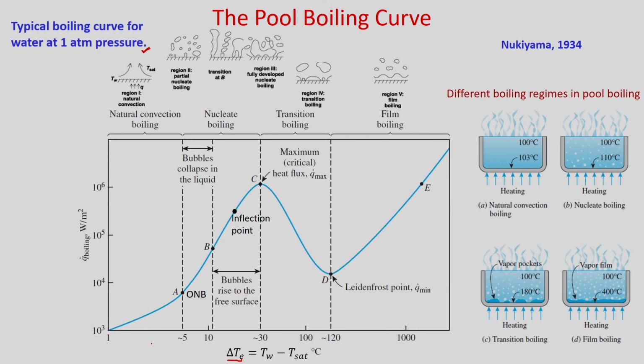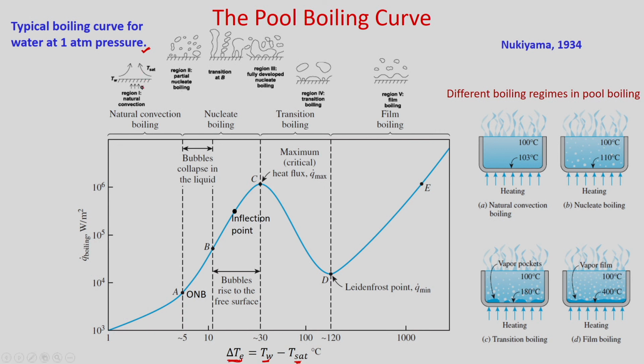In this case, when you increase delta Te, essentially you are increasing Tw, because Tsat is constant, that is, for water at 1 atmospheric pressure it is 100 degree centigrade. So, as you increase Tw, obviously your excess temperature will increase. You can see in this region up to A, where delta T varies from 1 to 5 degree centigrade, you will get only natural convection boiling. What will happen?